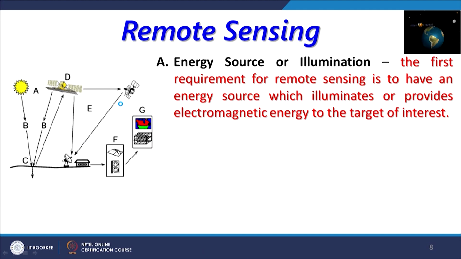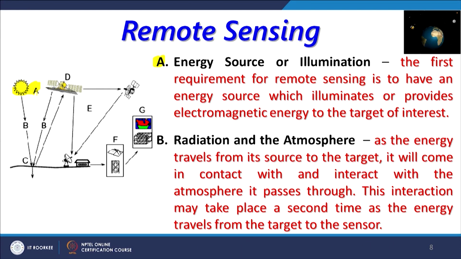Also, one by one we will be discussing these elements. First, as A is shown here, the energy source or illumination is the first requirement for remote sensing, to have an energy source which provides electromagnetic energy to the target of interest. And then the second important component of remote sensing is the radiation and the atmosphere.